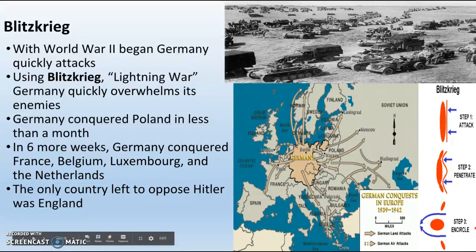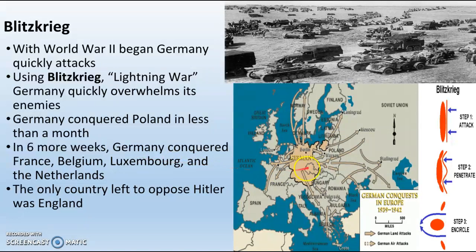You can see how it works over here on the right. Step 1 is attack and Blitzkrieg. Step 2 is penetrate. So you penetrate the enemy line and then you encircle. And once you encircle, these guys get cut off from supplies, and boom, you win. Germany conquers Poland in less than a month using Blitzkrieg tactics. You can see the lines here going from Germany into Poland.